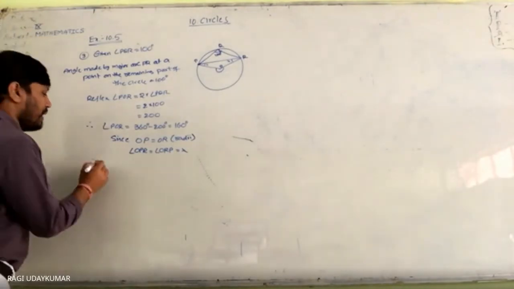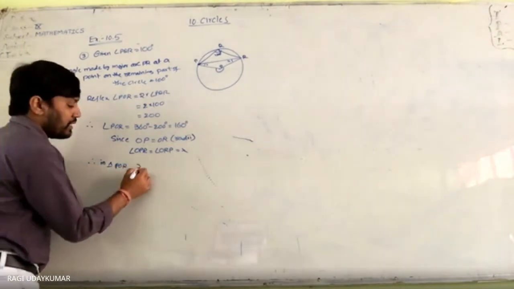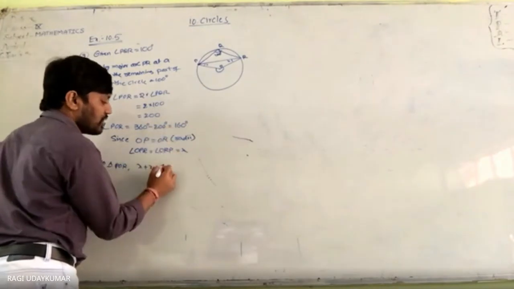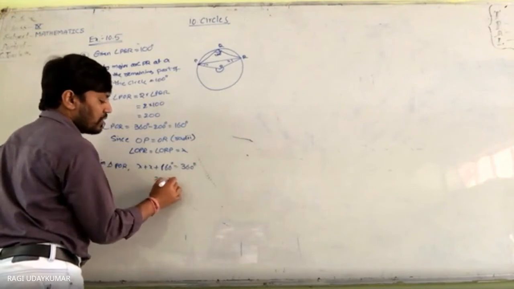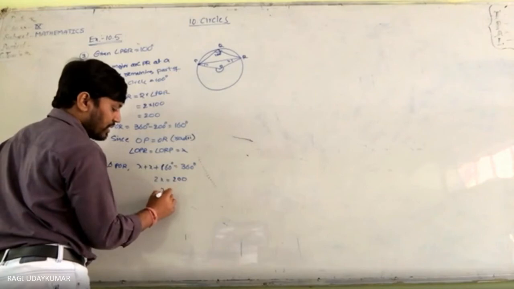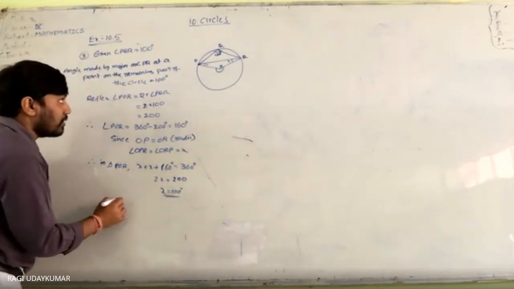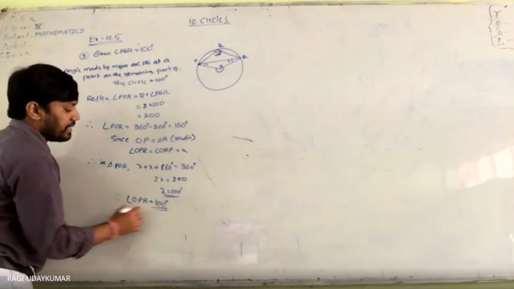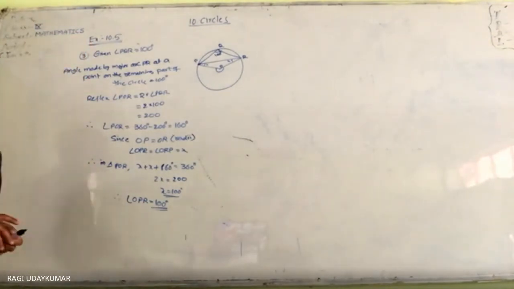Now in triangle OPR, by angle sum property, x plus x plus 160 degrees is equal to 180 degrees, so 2x is equal to 20 degrees. So x is equal to 10 degrees. Therefore, angle OPR is equal to 10 degrees.